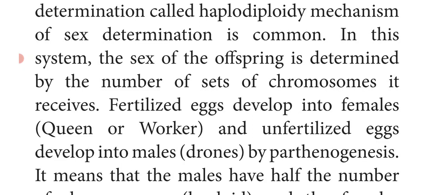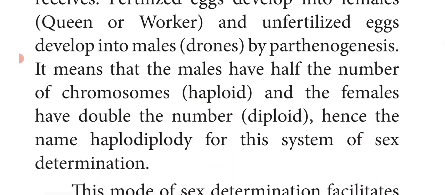What do we mean by parthenogenesis? Development of an individual without fertilization is called parthenogenesis. Here the unfertilized egg develops into a male by parthenogenesis. So the males have half the number of chromosomes, that is n, and they are haploid.